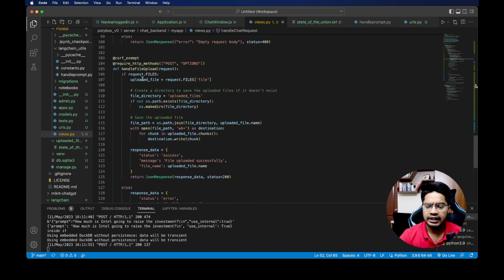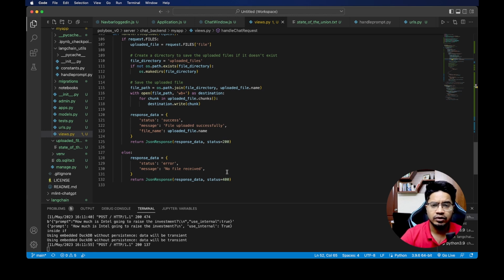And here we are handling the handleFileUpload. So this is the progress and the code till now.